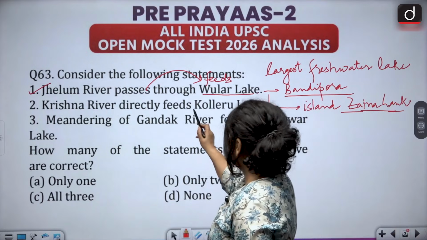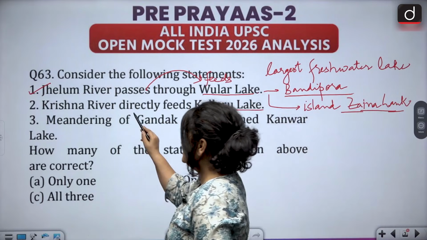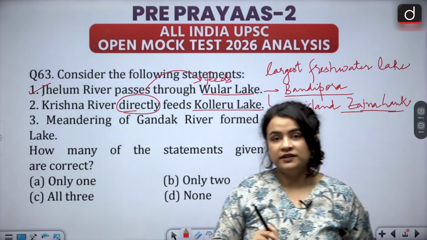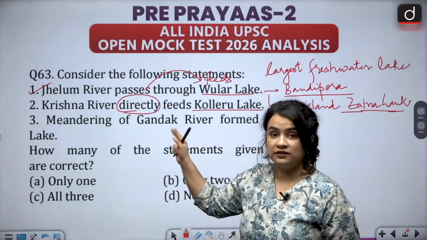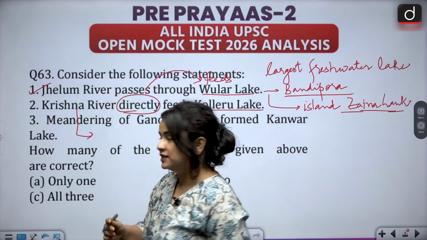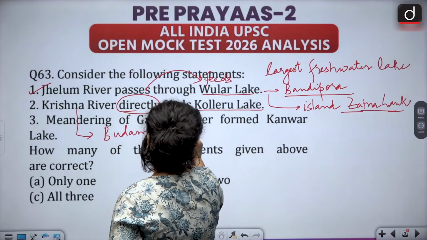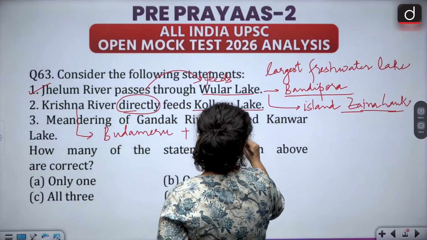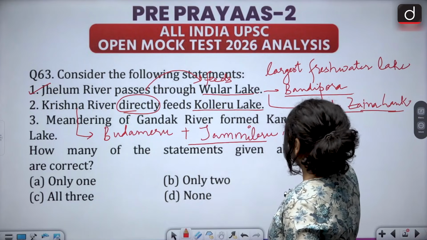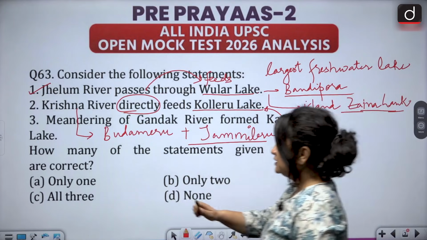Now where is the Koleru Lake, students? It is in Andhra Pradesh, and Krishna River directly feeds. Now this word directly is actually what is problematic, and most of you may have gotten this wrong. It does not directly feed it, but rather two tributaries, namely the Budameru and the Tammileru, are the two tributaries that feed the Koleru Lake. And so this statement is wrong.